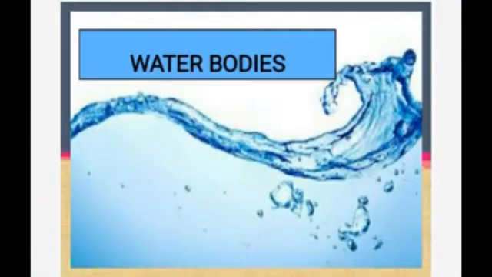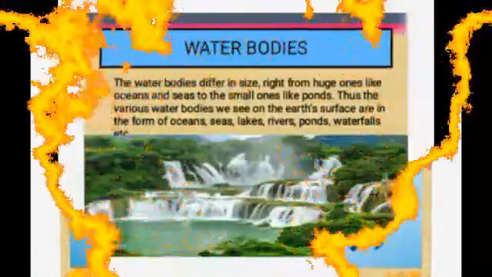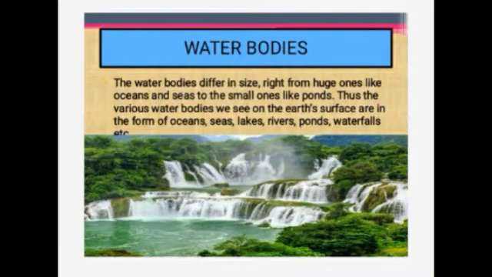So, children, let's start our lesson, water bodies. As I told you, about 71% of the Earth's surface is covered with water, and I explained hydrosphere, isn't it? Now we are going to see about the oceans. As I said, the large water bodies are called oceans, and the total amount of water on the Earth's surface is estimated to be about 1,250 million cubic kilometers. And the water bodies differ in size, right from huge ones like oceans and seas to small ones like ponds.